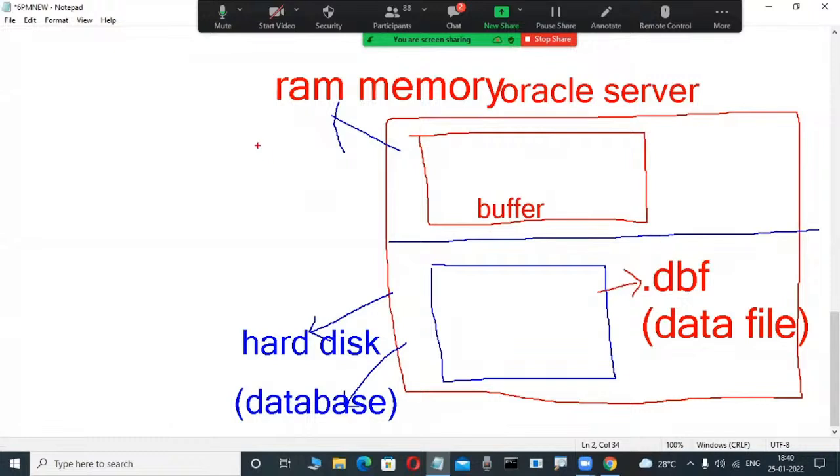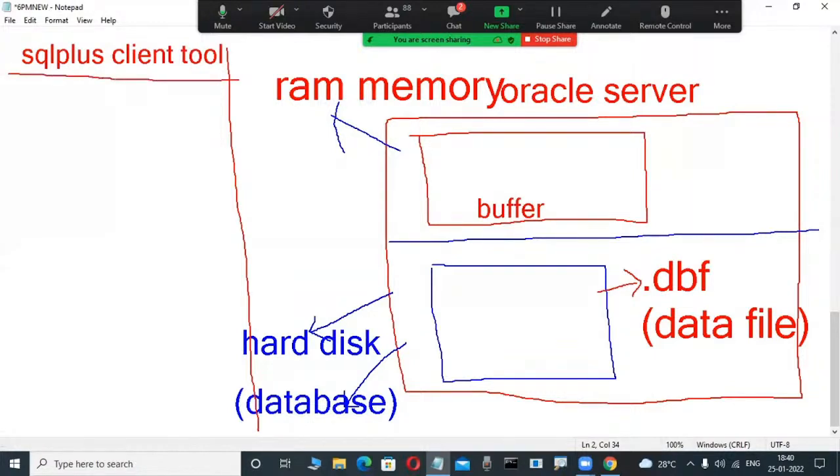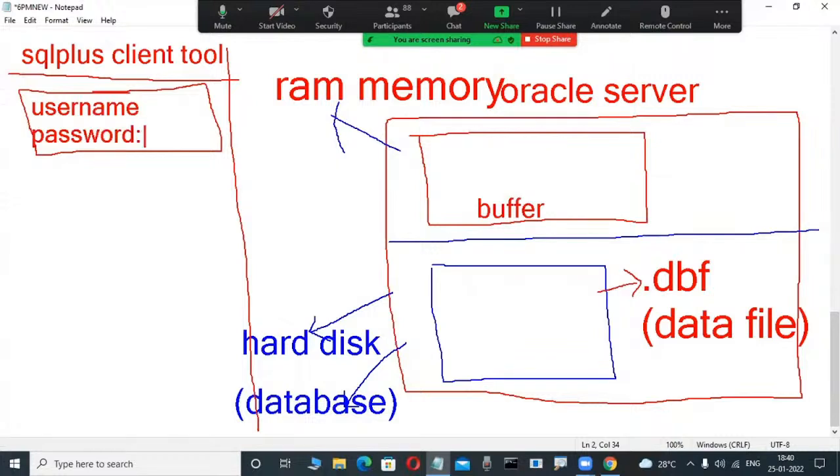Now daily we are interacting with this server by using a tool. For example, the SQL Plus client tool is there on the Oracle side. Practically I'm showing the client tool. Through this tool only, we are connected to the server. In this tool, a username and password are needed. In the next class I will tell you which users and passwords, don't worry. Users are connected to the server by using username and password for security purposes.